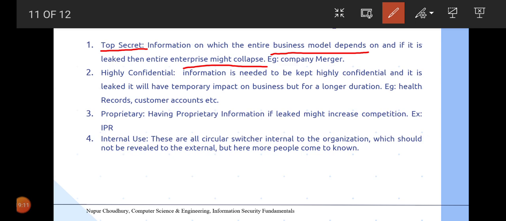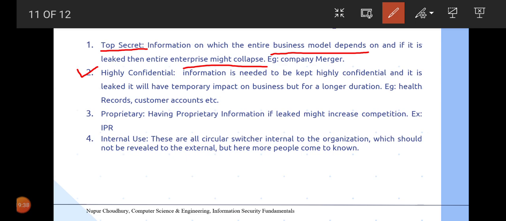The next category of information is highly confidential information. So top secret information, if it is leaked, might bring down the entire business or the entire company, and it might just collapse the entire enterprise. However, highly confidential information also pertains to top secret information, but in a moderate way.